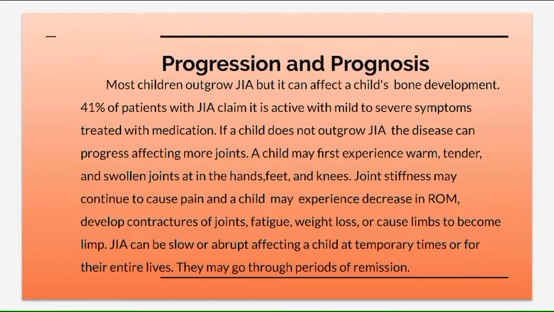Joint stiffness may continue to cause pain, and a child may experience decrease in range of motion, develop contractures of joints, fatigue, weight loss, or cause limbs to become limp. JIA can be slow or abrupt, affecting a child at temporary times or for their entire lives. They may go through periods of remission.